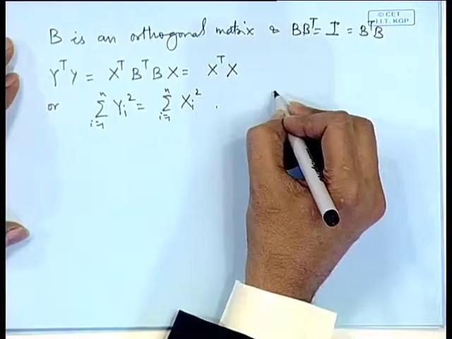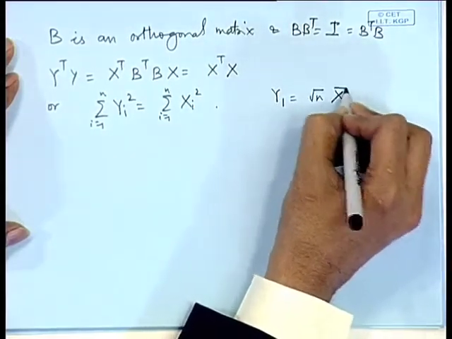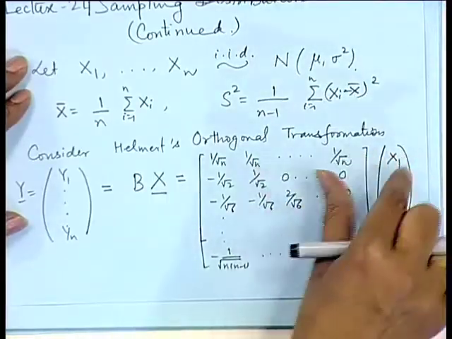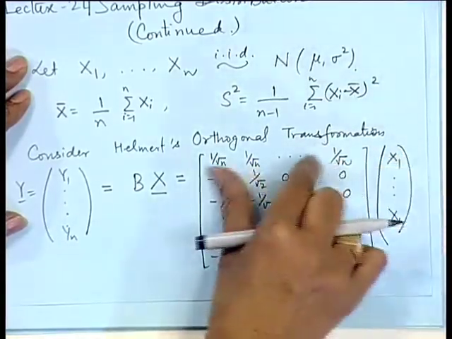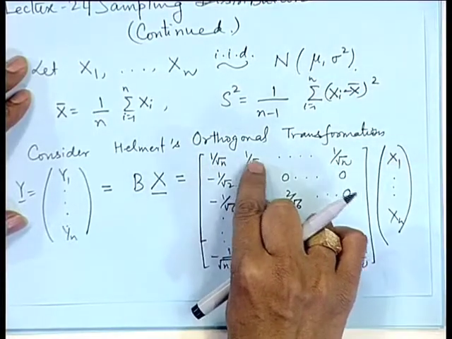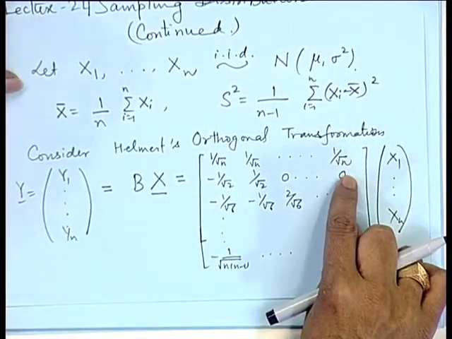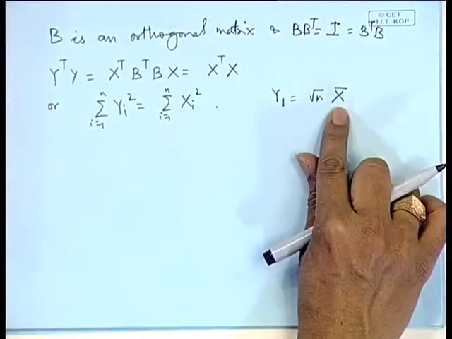Also, we can see here by this transformation that y 1 is equal to root n x bar, because if I consider the multiplication of this matrix with this vector and look at the first term, then the first term will be x 1 by root n plus x 2 by root n plus x n by root n. So, that is root n x bar. So, y 1 is root n x bar.